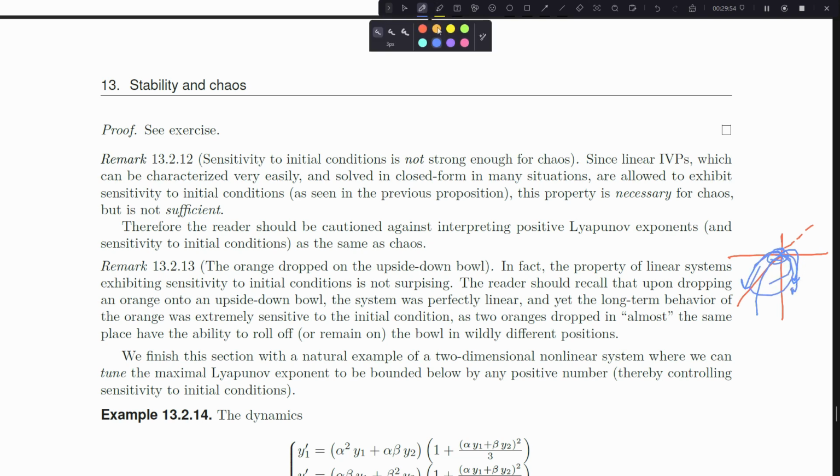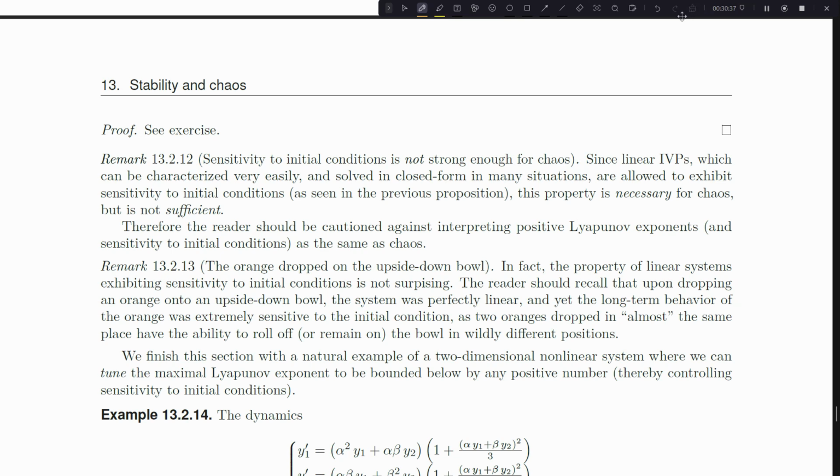And if I drop the orange just to the right of the origin 0, my orange falls off to the right exponentially fast. And if I drop my orange just to the left of the origin, then my orange falls exponentially fast to the left. And so the spread of two oranges dropped near each other is exponential. I have an exponential spread dependent on the initial condition. That's why even linear systems, which are not chaotic at all, they're perfectly well behaved, can exhibit a sensitivity to initial conditions and have a positive Lyapunov exponent.